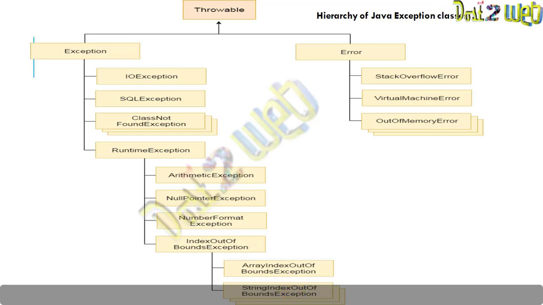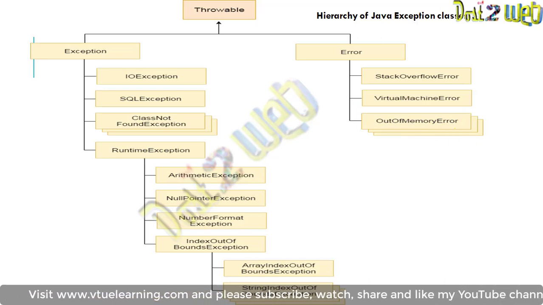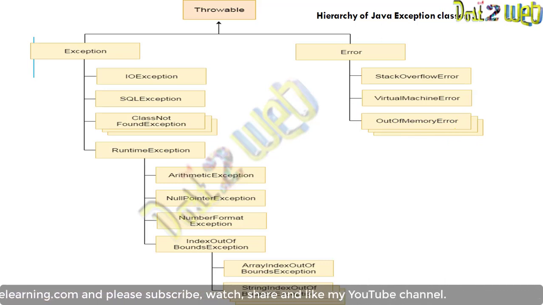If you take a look in the textbook, you will get to know that there are several types of exceptions available. Error also will be there: StackOverflow, VirtualMachineError, OutOfMemory. So these are the hierarchy of your Java exception classes. This gives you the mechanism where you can handle your runtime error, your exception, whatever you are getting in your Java program.